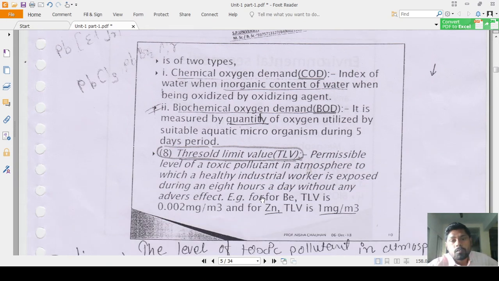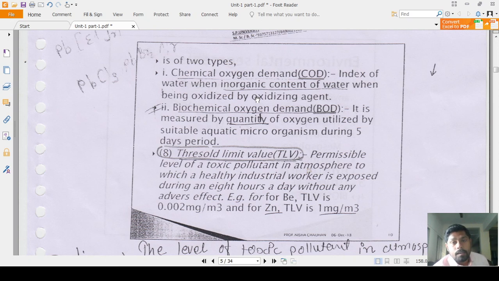Two types of oxygen demand are there. Number one is known as COD, the chemical oxygen demand, and the second one is known as BOD, the biochemical oxygen demand. Now, what is COD? That is the index of water when the oxidizable content of the water is oxidized by an oxidizing agent. That is the chemical demand of the particular water.